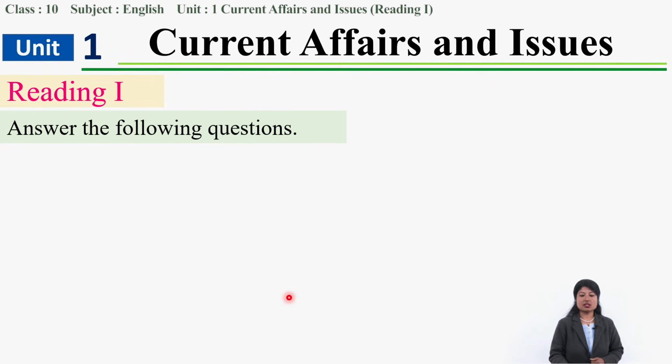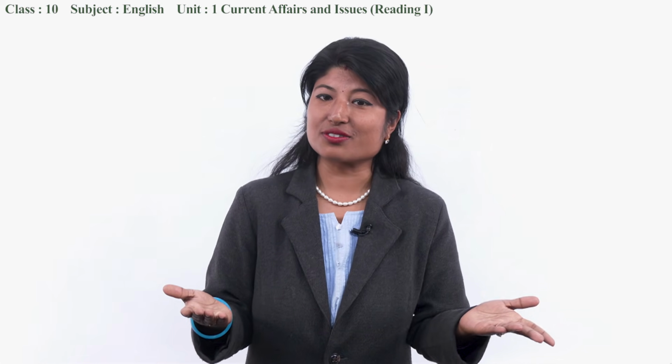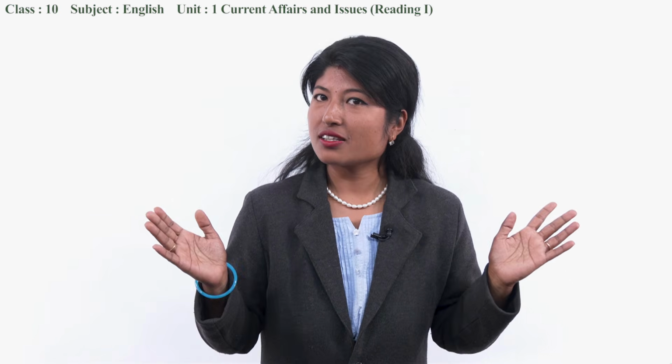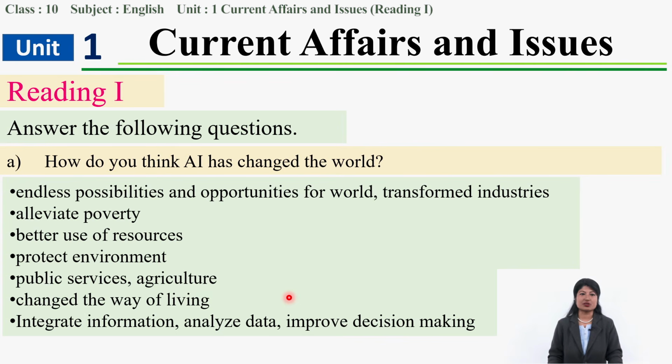Then what about how they have changed our life? What do you think? Yes, they have obviously changed our life, right? Our life has been changed because of AI, because our work has become faster. Yes, one of the qualities. Can you tell me other? Yes, they are easier too, right? Faster, easier, and they can be used in different sectors. Okay, some of the points that I have made a list of over here.